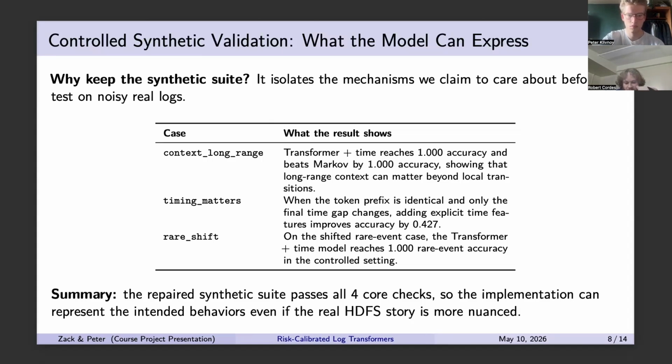In the rare shift case, the transformer with time reaches perfect rare event accuracy in the controlled setting, which is as a dummy case. So basically, after we repaired our synthetic suite, we were able to pass all 4 core checks. So the implementation works end to end, basically.